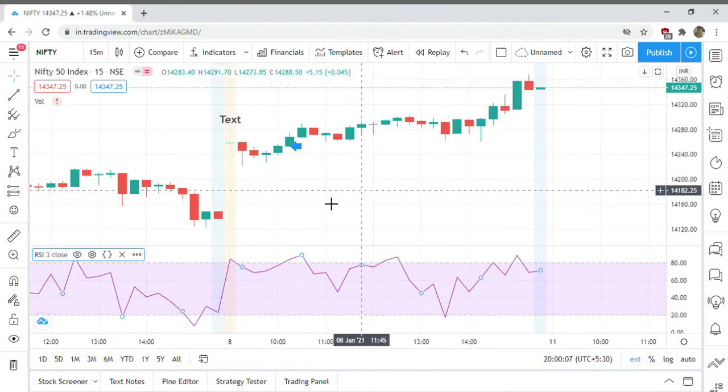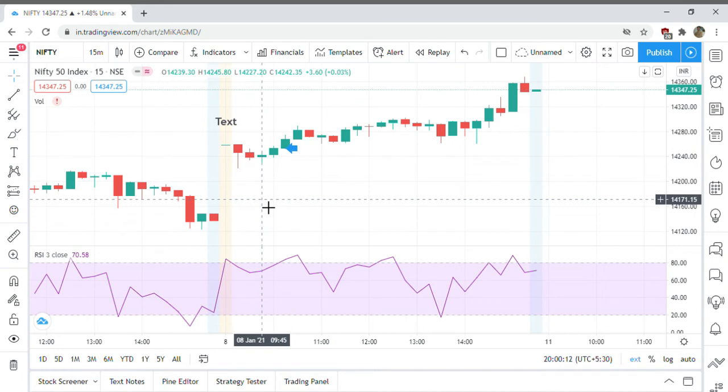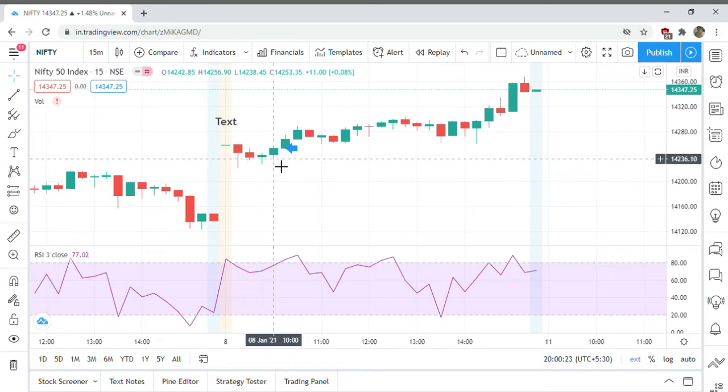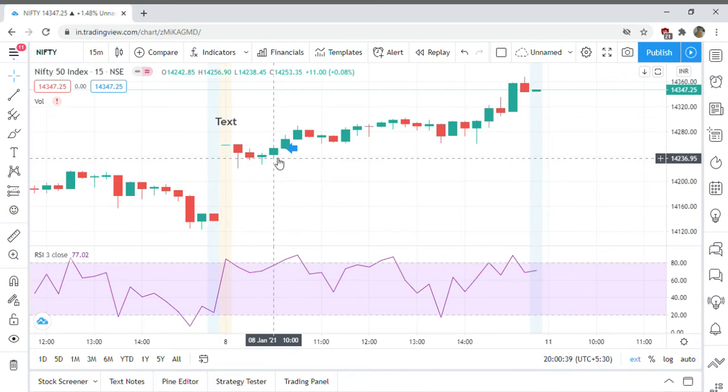Now, coming to the strategy. In order to go long, that is for buying, we have to see two consecutive 15-minute green candles. For example, here I have two 15-minute green candles, and another condition I am seeing is that on the second green candle, the RSI should be above 80.